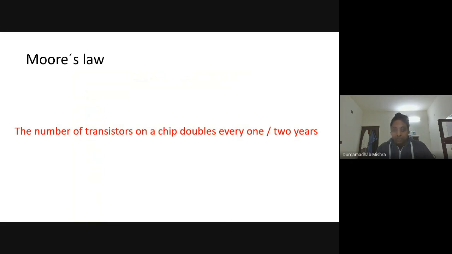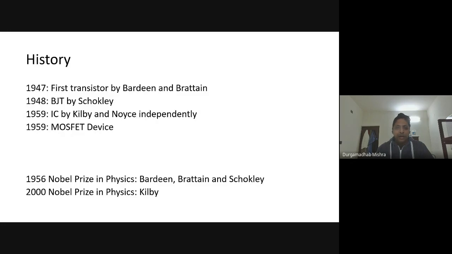Yeah, so that's Moore's law. The number of transistors on a chip doubles every 1 or 2 years. I'll just give a little bit of history of this. The first transistor was demonstrated in 1947 by Bardeen and Brattain.